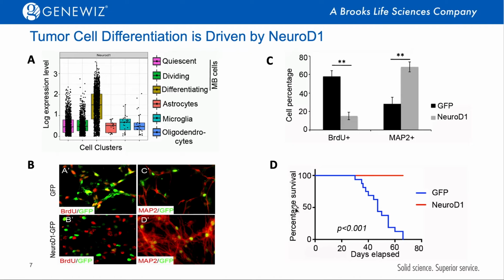After that, we also intracranially transplanted those cells into SCID mice. As you can see here, the control, which is the GFP overexpressed tumor cells, finally developed tumors with 100% penetrance. However, no tumor was formed from the NeuroD1 overexpressed tumor cells. So those data suggest that indeed tumor cell differentiation is driven by NeuroD1.